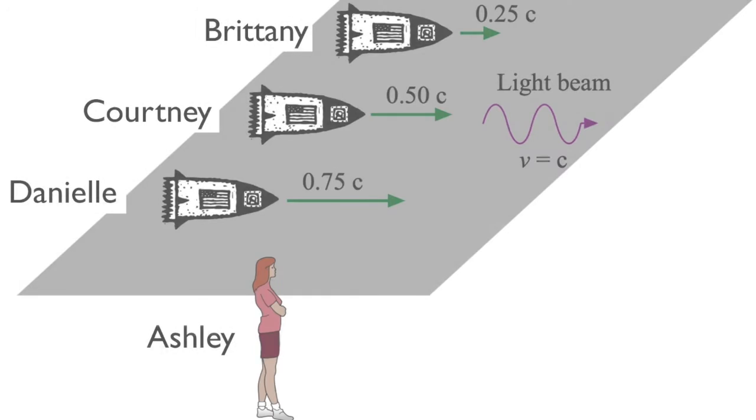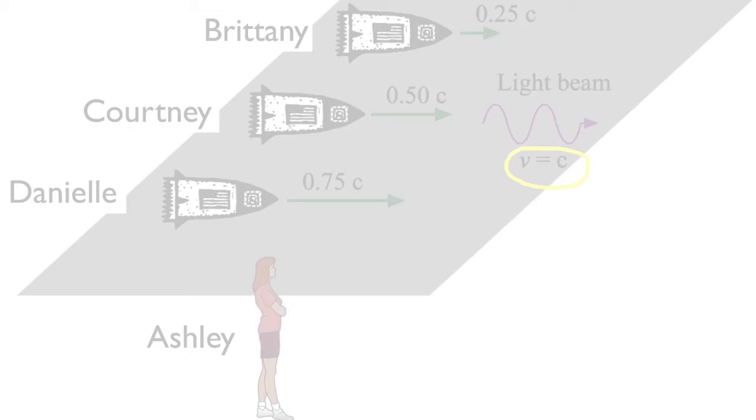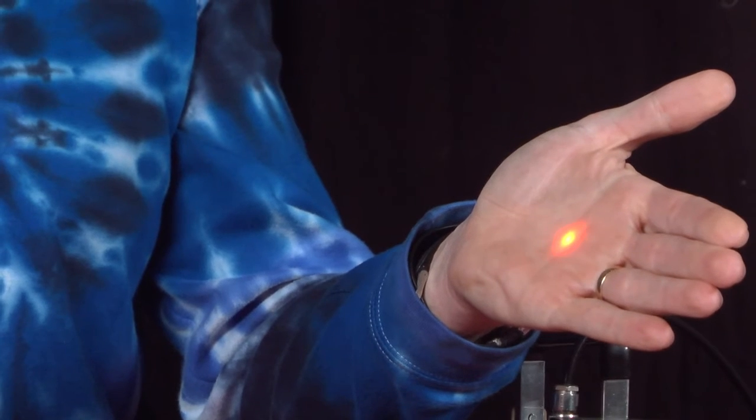Now this is a result which is truly surprising, and the answer is this. The light beam moves away from her at the speed of light. As a matter of fact, for any of the people who are traveling after the beam of light, or the person who's standing still, the beam of light moves at exactly the same speed, the speed of light. So when I shine my laser pointer on my hand, it moves from the laser pointer to my hand at the speed of light.